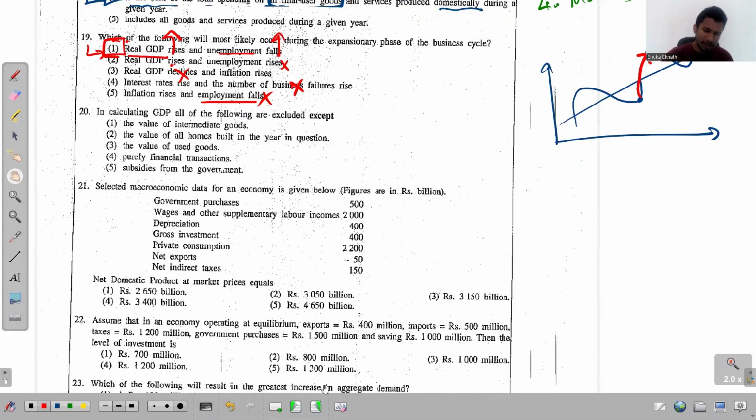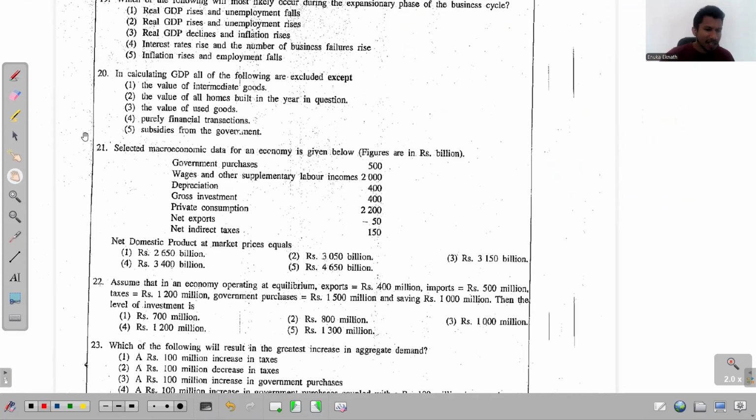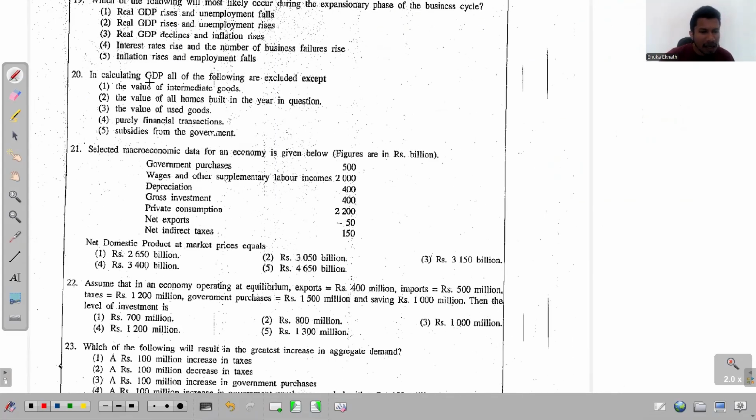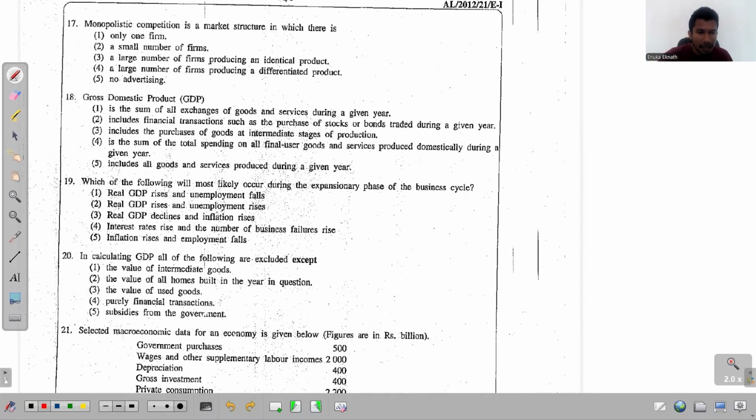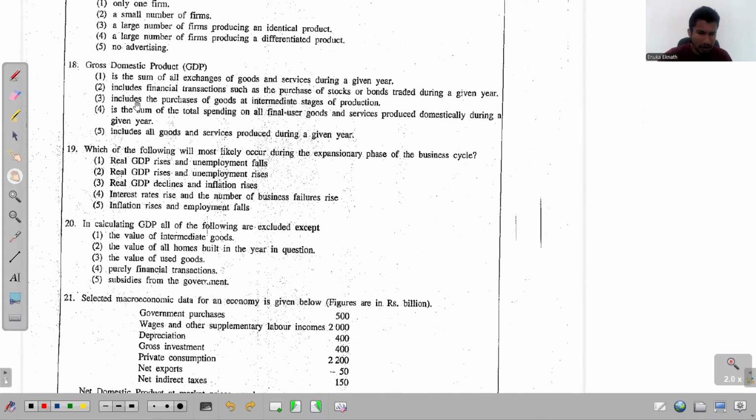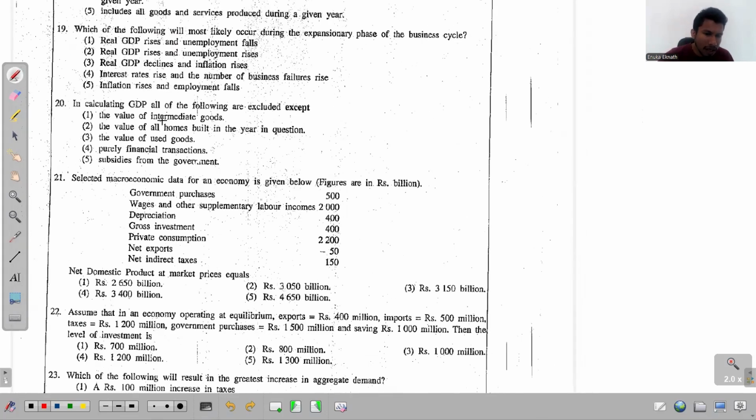All right, 20th one. Look at the 20th one. In calculating GDP, all of the following are excluded except one thing, and you need to recognize that one thing. Okay. The first one, the value of intermediate goods. Yes, that's what I explained earlier. When discussing question 18, I explained that we do not consider the value of intermediary goods.